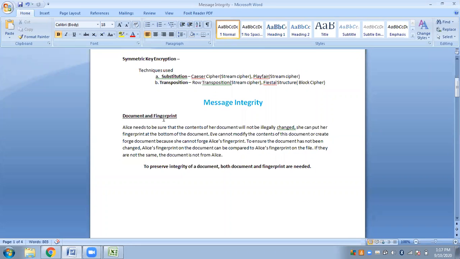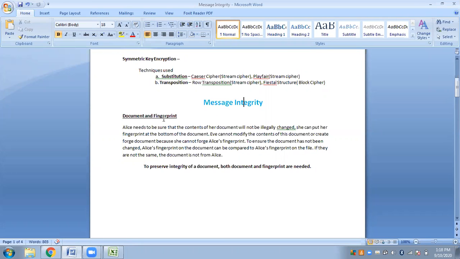So what does a fingerprint do? It just ensures that whatever is there in the document, after you have your fingerprint on that document, the contents cannot be illegally changed because the sender has the fingerprint on it.